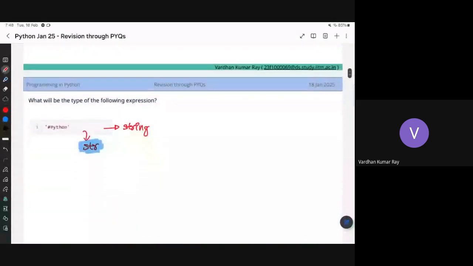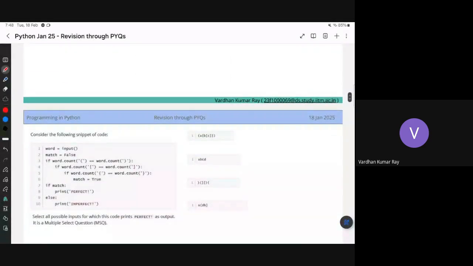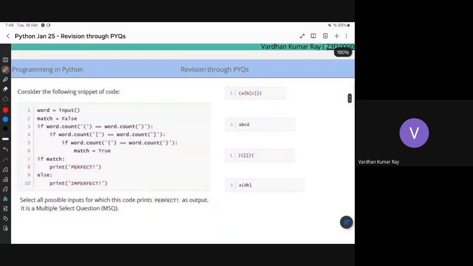Next, we are starting with some string related questions. Even string will come into list related questions, so everything is just interconnected. I will just go over the code once along with you. You're just inputting a word. This is a string, right? And I have initialized the variable as false.